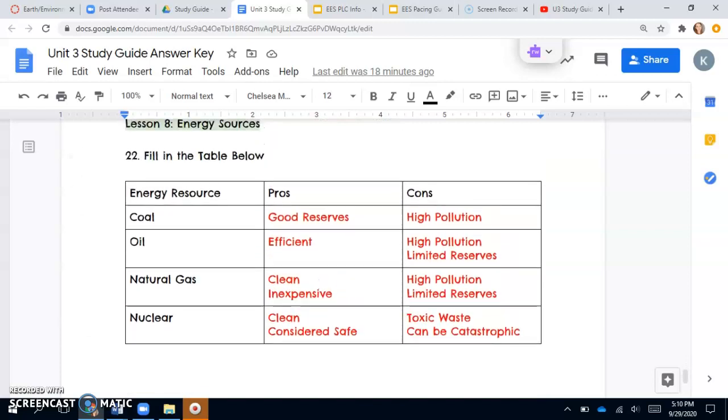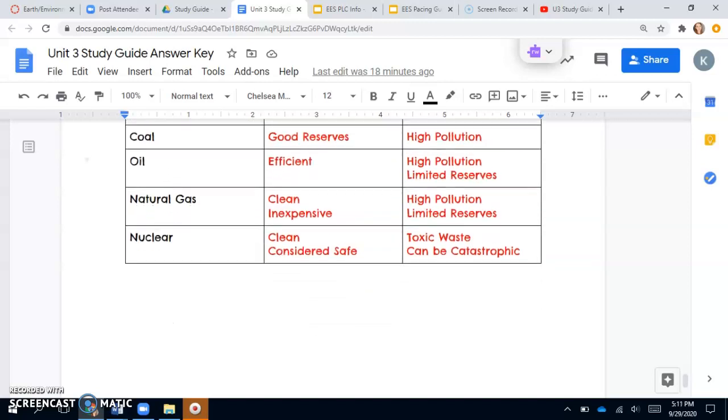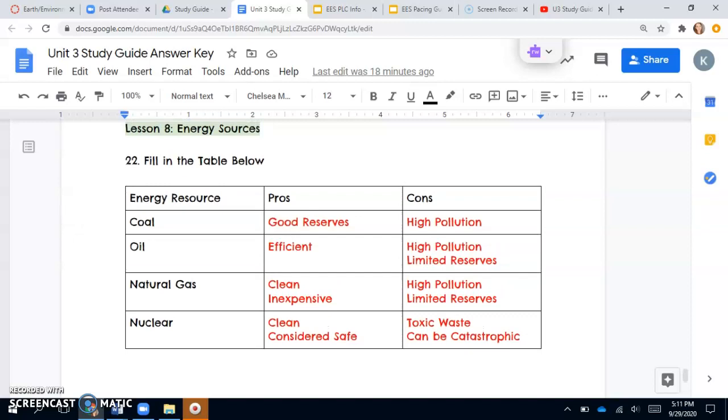And then finally, we needed to fill in this energy table. So we just did energy sources, so this should be fresh in your mind. But we just had to fill in the pros and the cons of coal, oil, natural gas, and nuclear energy. So remember, these are non-renewable energy sources, and you guys are working on that renewable energy source project for me.